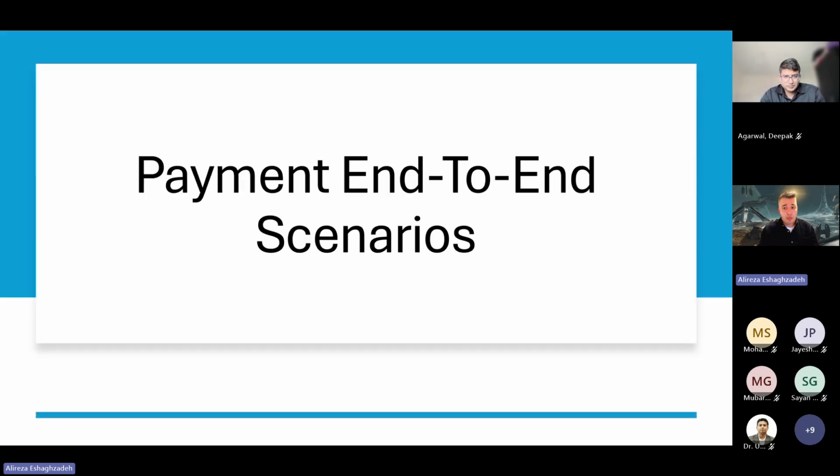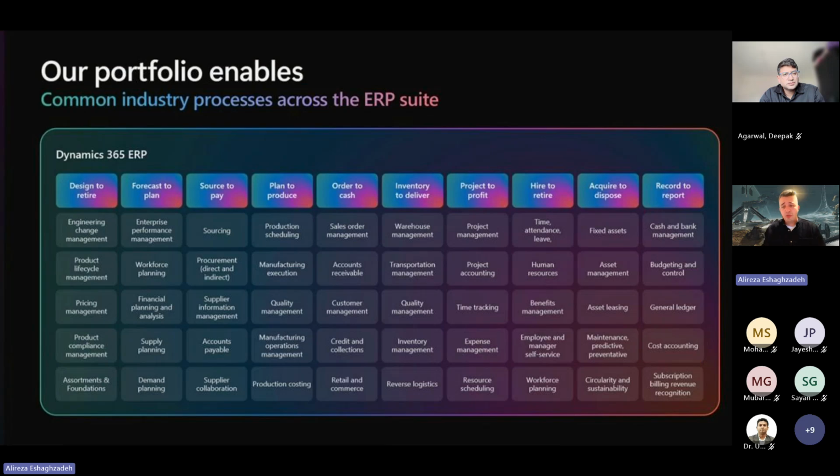If we want to go through the payment end-to-end scenarios, in the portfolios that Microsoft has created, source to pay, order to cash, and record to report, part of it is bound up with the payments. The vendor payment file, which settles on the source to pay side, we need to have. And in record to report it is for the bank statement, where one part is to import the statement and reconciliation.